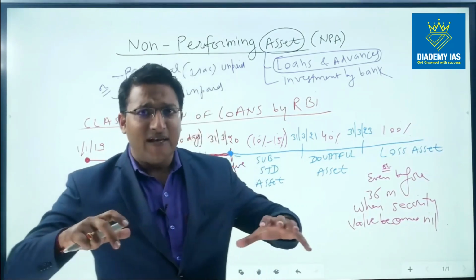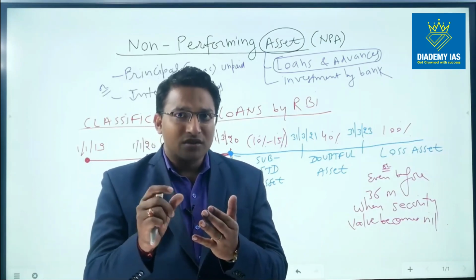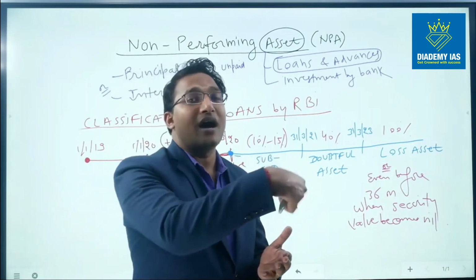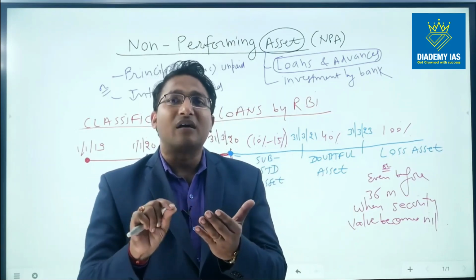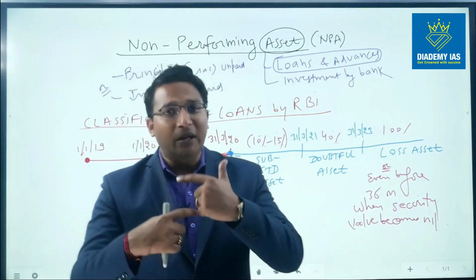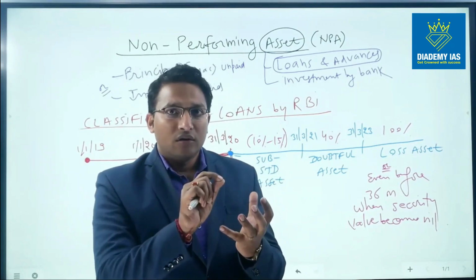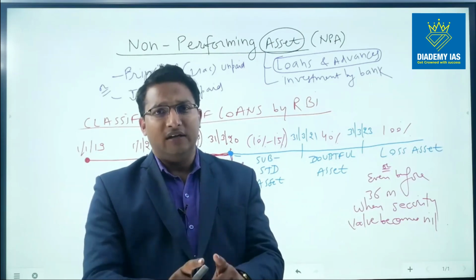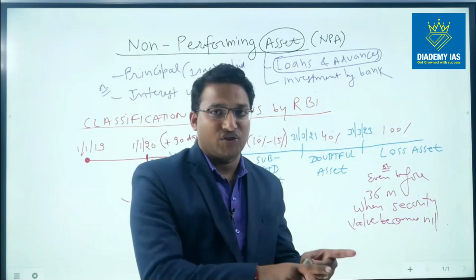Right? So in the normal case, when the account is not NPA, the bank assumes that whatever interest is due from the customer will be realized after some time. So it is my profit, and the bank records this amount as its profit. But once the account is classified as NPA, this interest amount which is due is not recognized as income.